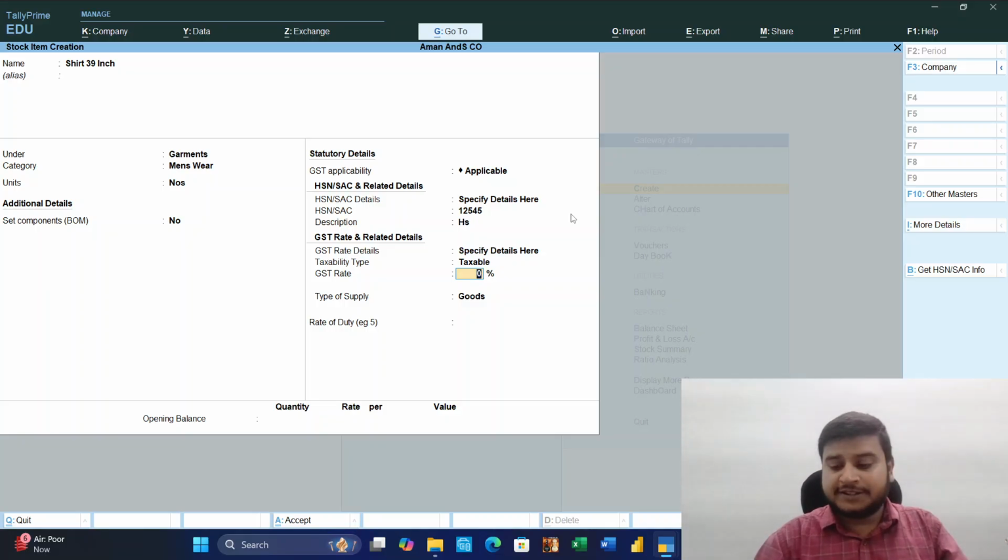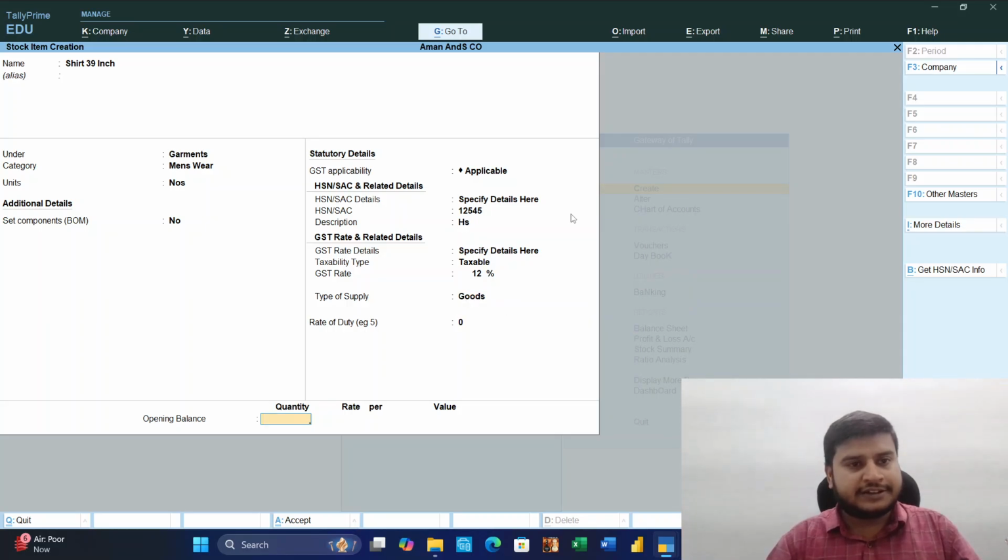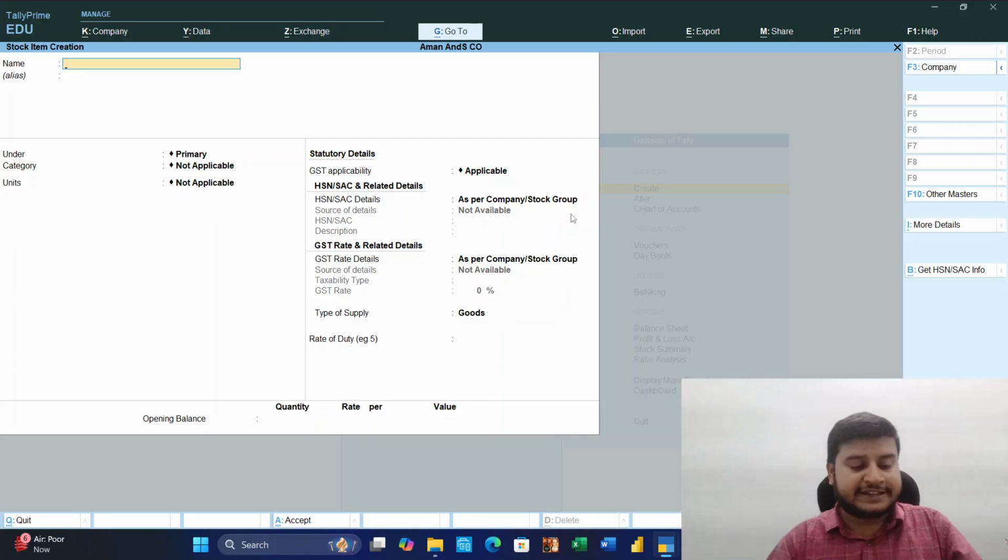So we'll purchase this at 12. GST rates, goods, rate of duty. If they have any opening balance, they can put it here. So save. Second is women's wear. We will purchase kurta,